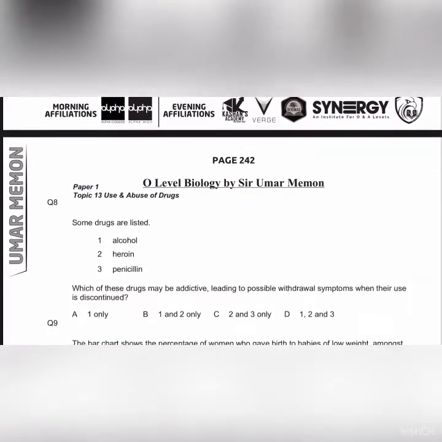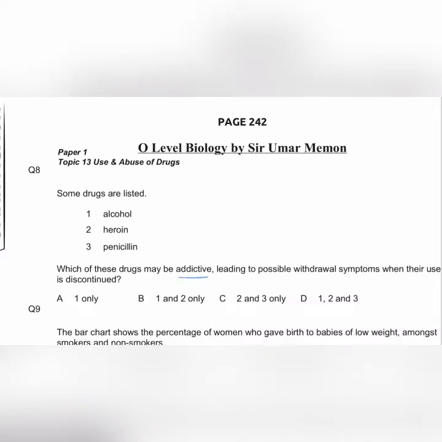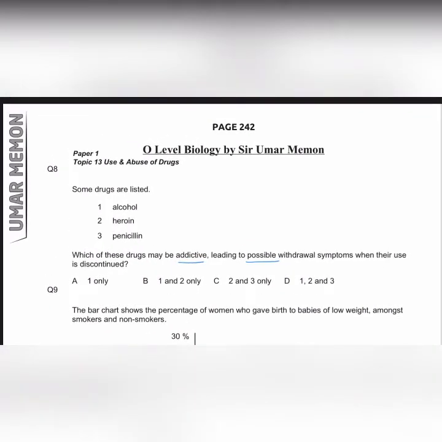Question number 8. Some drugs are listed: alcohol, heroin, and penicillin. Which of these drugs may be addictive, leading to possible withdrawal symptoms when their use is discontinued? You should know that the drugs which cause addiction are alcohol and heroin. Alcohol in very high doses can cause addiction, and heroin can also cause addiction.